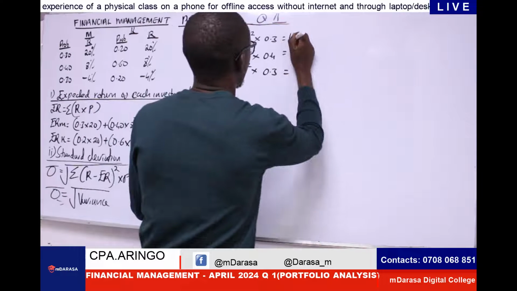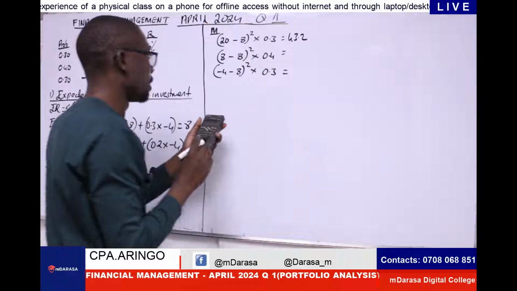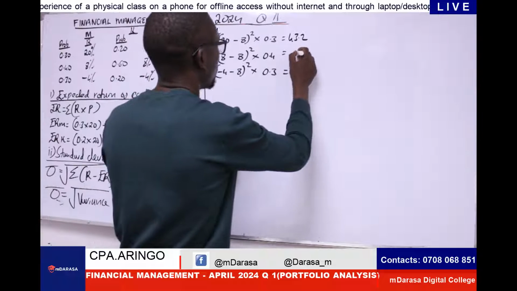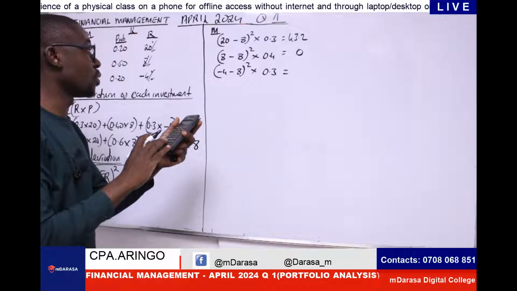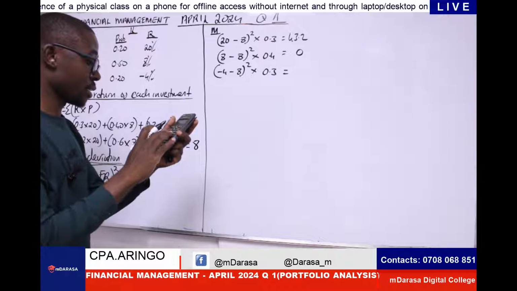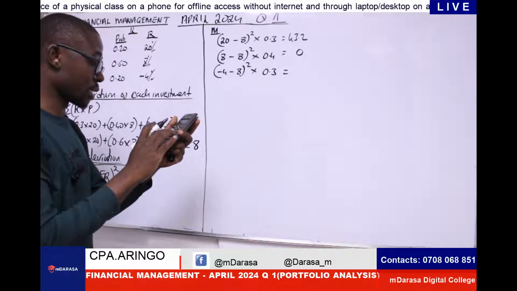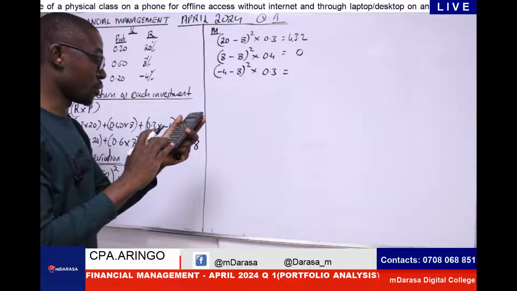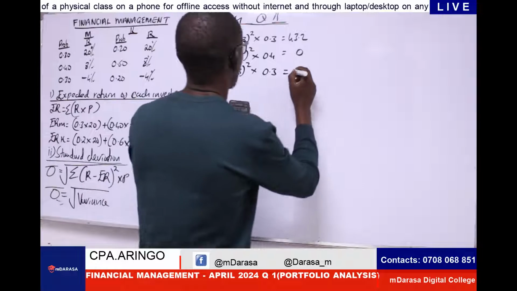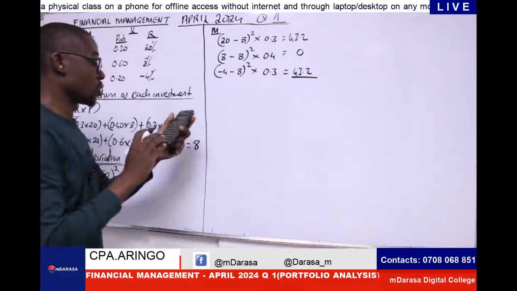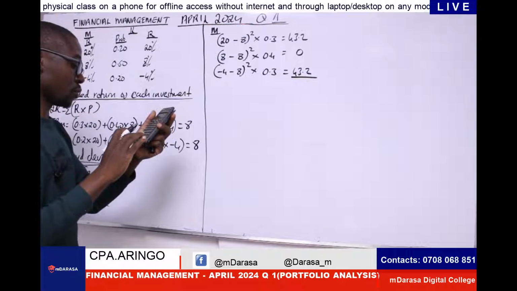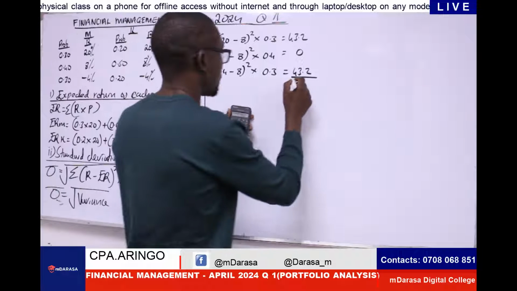Let us have it step by step. That is 0, so this should give us 0. That should give us, of course, negative 4 minus 8 squared times 0.3. This should give us 43.2. So plus 43.2, this should give us 86.4.